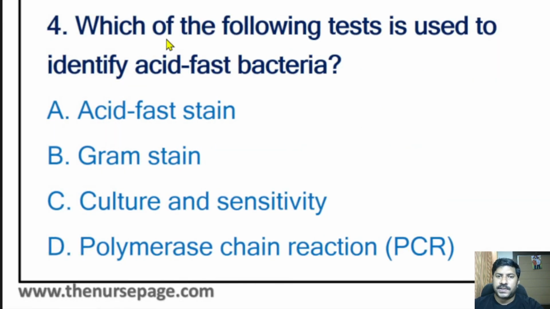Fourth question: which of the following tests is used to identify acid-fast bacteria? Acid-fast stain, gram stain, culture and sensitivity, polymerase chain reaction. This is also an easy question; you can answer from the question itself. So the correct answer is acid-fast stain.